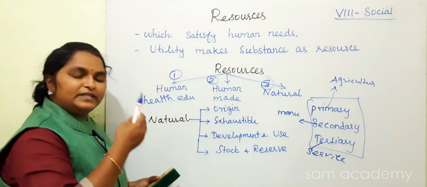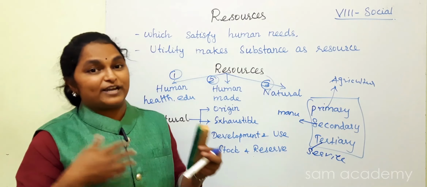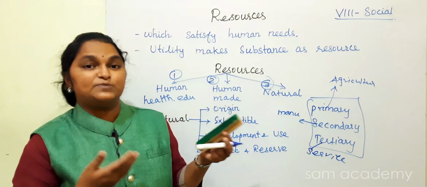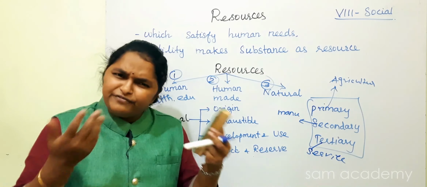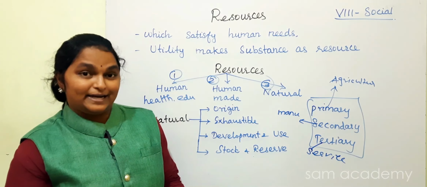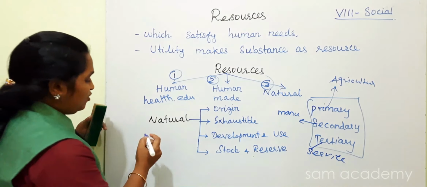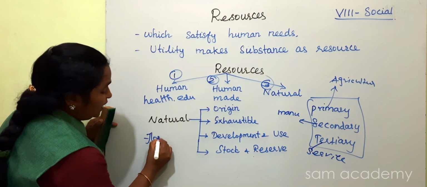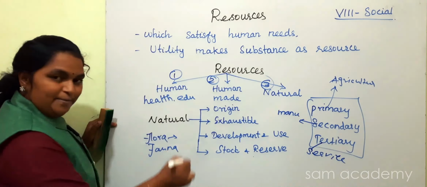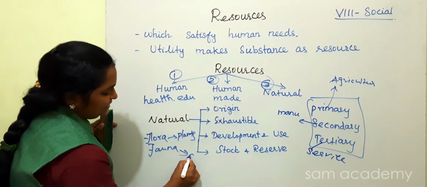Already I told you, everything is available naturally. You can see air, water, wind, earth, soil, mountains, plants, animals, everything available naturally. Yes, no? In your home also you have pet animals, you have plants, flora and fauna. Flora means plants, fauna means animals.